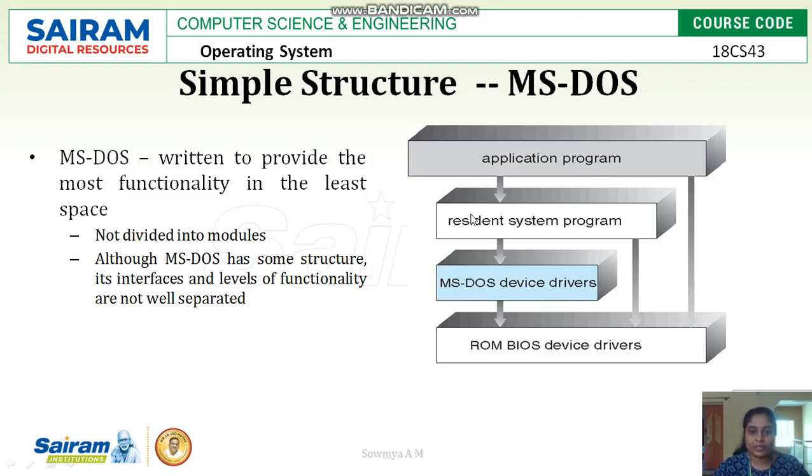This operating system is divided based on the functionalities like resident system programming, the main system programming, which is in turn connected to MS-DOS device drivers to connect to the input-output devices, and these two, the resident system programming and device drivers, are connected to the ROM BIOS device driver. ROM BIOS device driver will load the resident program and device driver program, and all the application programs run on the resident system program with the help of device drivers.